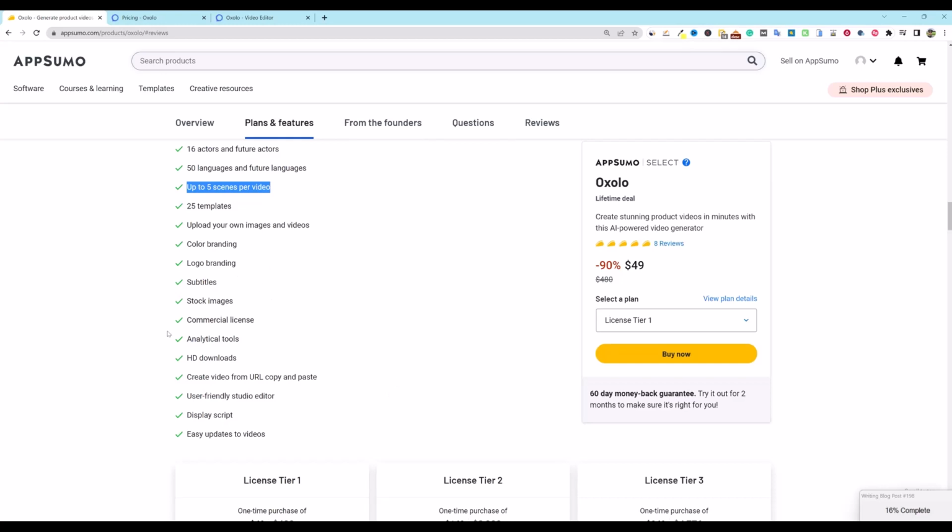Maybe they will expand into it, but I'm more into long form content. If you're trying to build a faceless YouTube channel and so forth, this may not be the right fit for you, and Pictory is still a better fit.